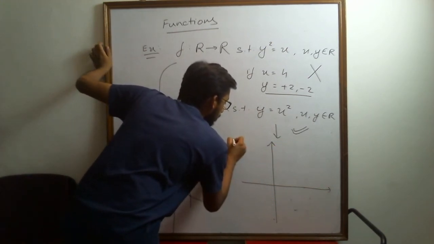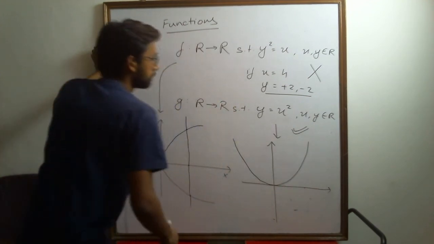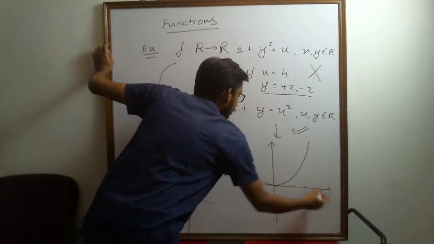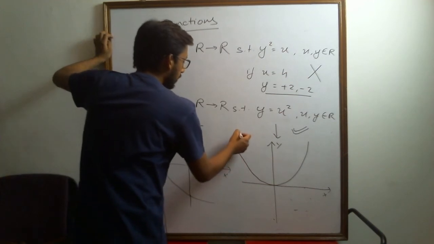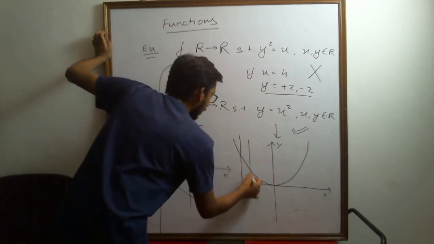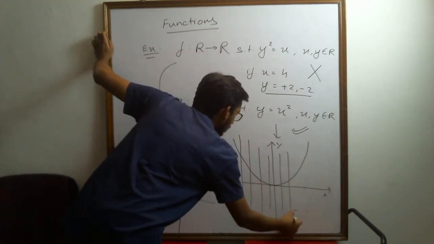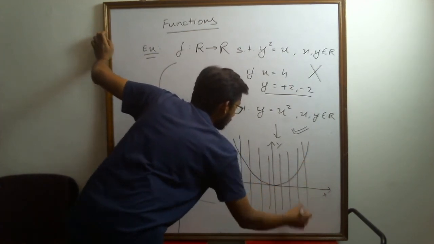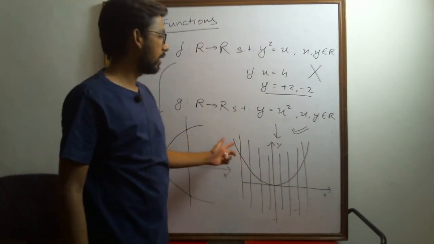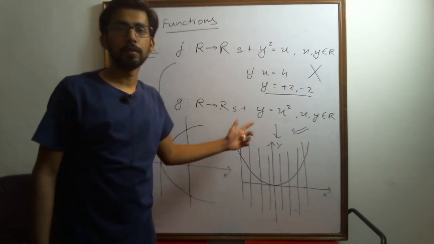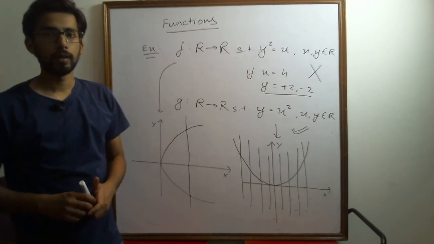The graph of this function will be a parabola facing upwards like this. Now if we look here, I can make vertical lines anywhere and they will not intersect the graph more than one time. They will always intersect only once. So this passes our vertical line test, and that's why we can say that this relation is a function. Got it?